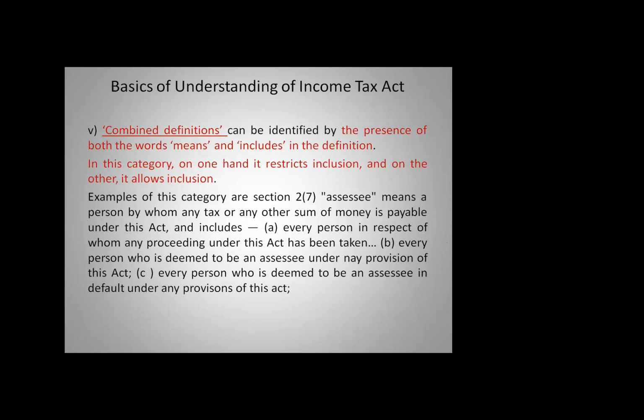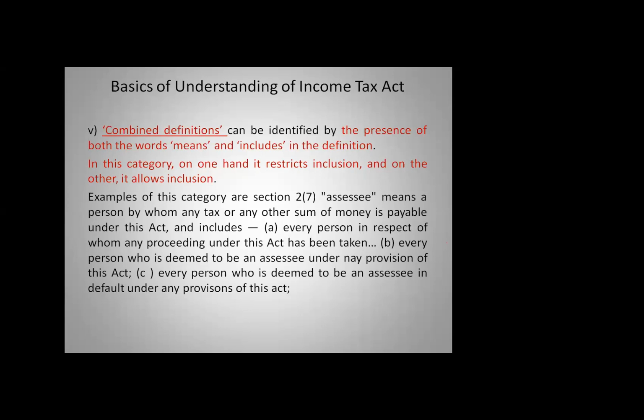For an example, I will just straight away take you to section 2, clause 7. Assessee means a person by whom any tax or any other sum of money is payable under this act. So this is one part. You have to read this section in parts. Assessee means a person by whom any tax or any other sum of money is payable under this act. Now this is a restrictive definition. Then it says and includes, it is an inclusive definition.